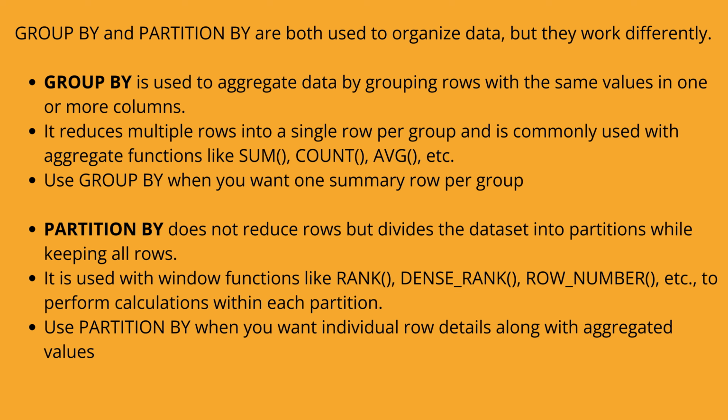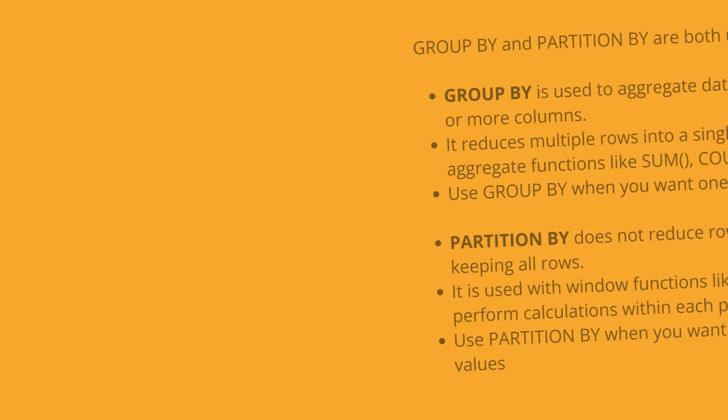Partition by does not reduce rows, but divides the dataset into partitions while keeping all rows. It is used with window functions like rank, dense_rank, row_number, etc. to perform calculations within each partition. Use partition by when you want individual row details along with aggregated values.